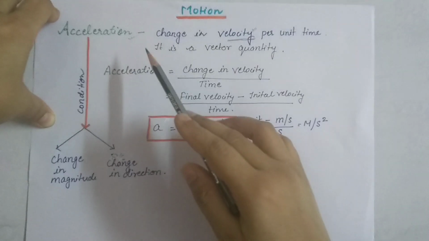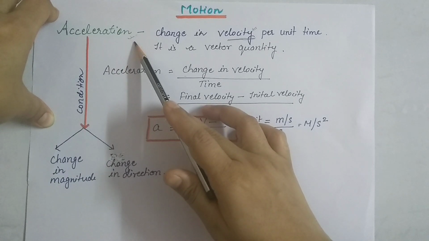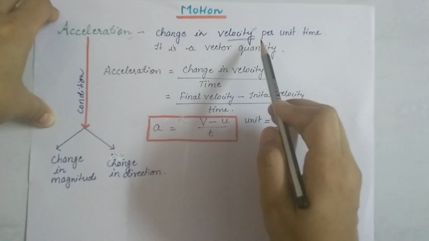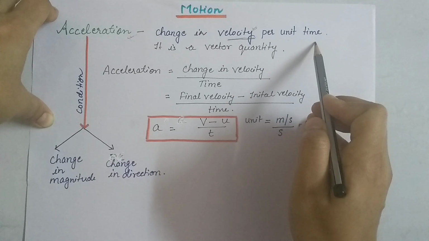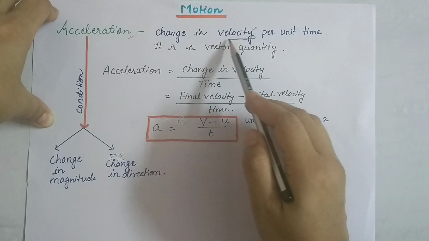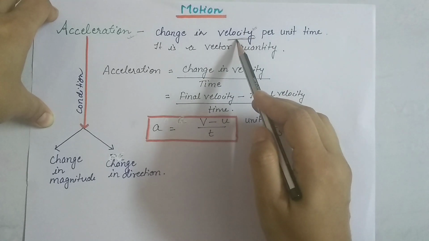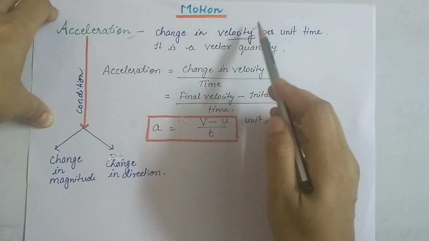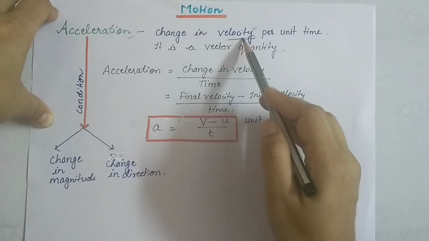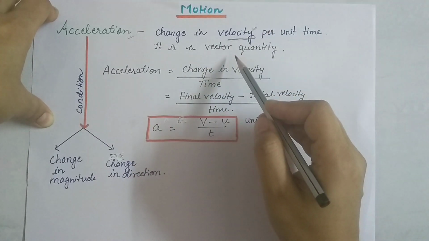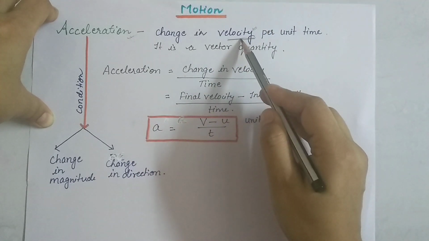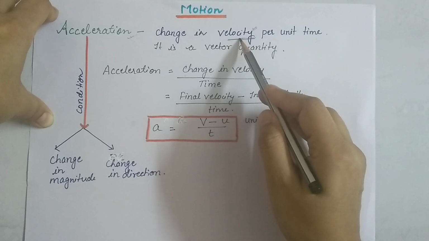So let's see the definition of acceleration first. That is change in velocity per unit time. You already studied velocity: it measures the rate of motion, meaning how slow or fast the motion is, and it is a vector quantity.